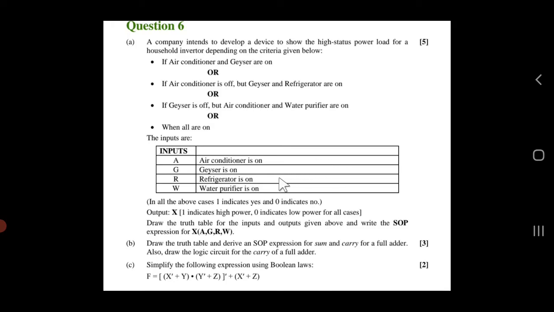Okay, so be ready for that, and then draw the truth table and derive an SOP expression for sum and carry for a full adder. That means after the encoder, you have to revise half adder, full adder, their difference, what is the meaning of sum, carry, how to draw the circuit. All these things you have to practice.